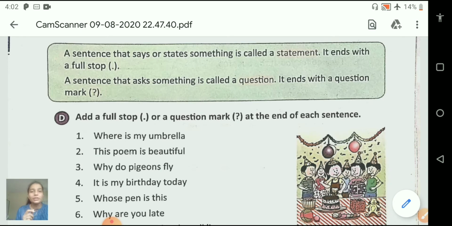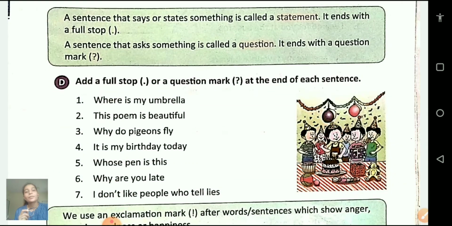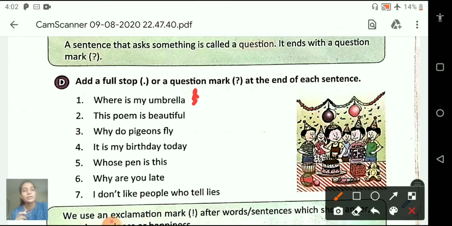So what you have to do in this exercise, students? You have to add a full stop or a question mark at the end of each sentence. So first you have to read the sentence. First one. Where is my umbrella? So it is a question type sentence. So what we have to put here? We have to put a question mark here.